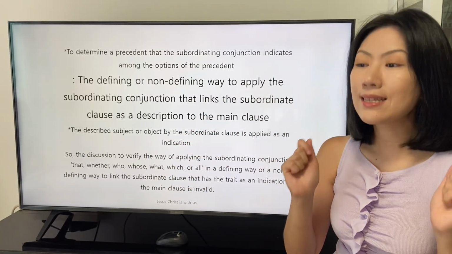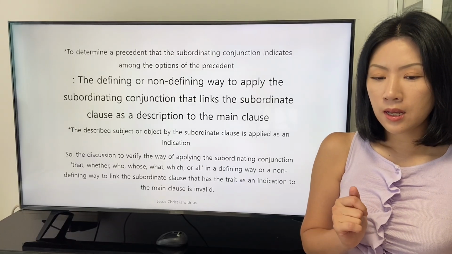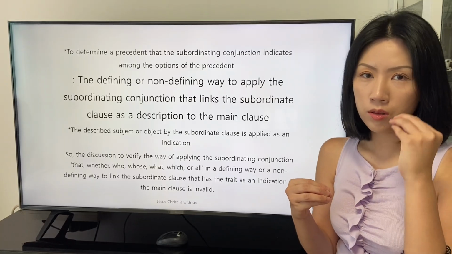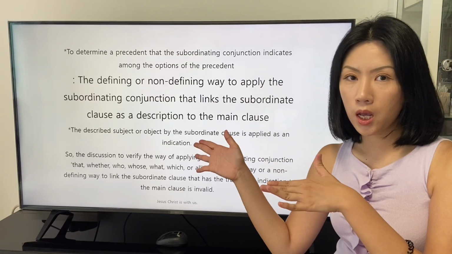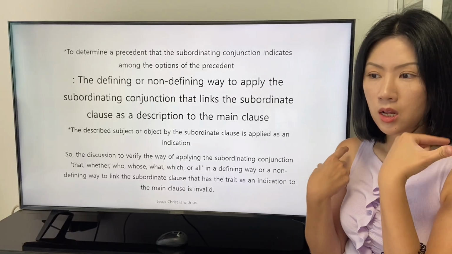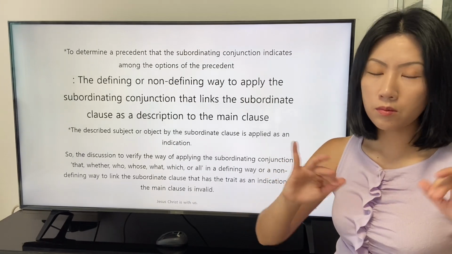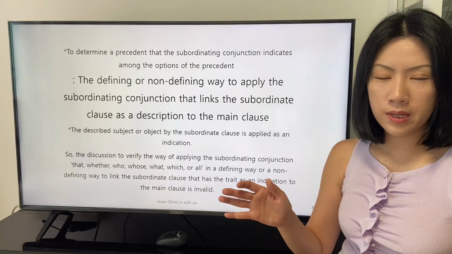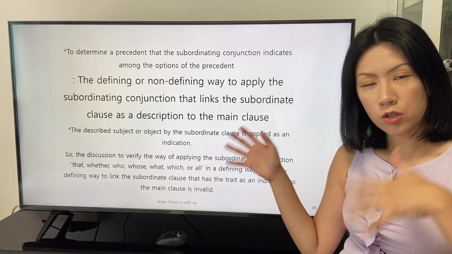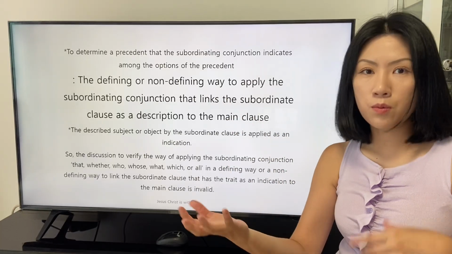The conjunctions that link the subordinate clause as a description for a precedent are able to be considered in the application of the conjunction in the non-defining way, because the non-defining way means that the listeners are out to figure out the exact precedent out of the options, and these conjunctions indicate a subject or an object without the precedent.